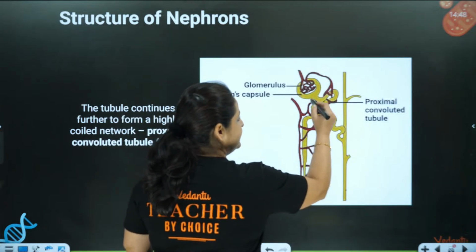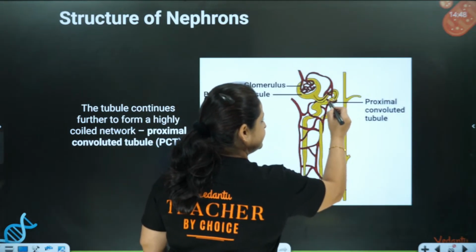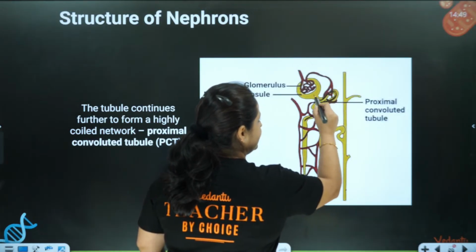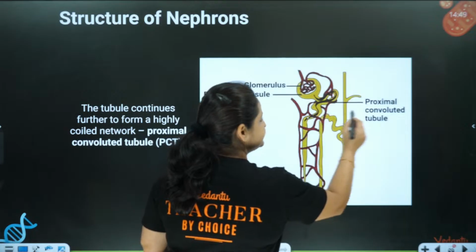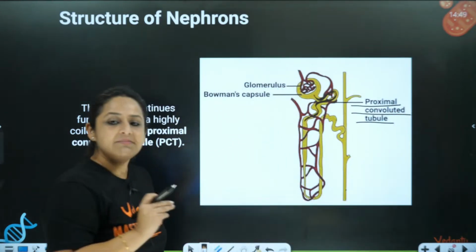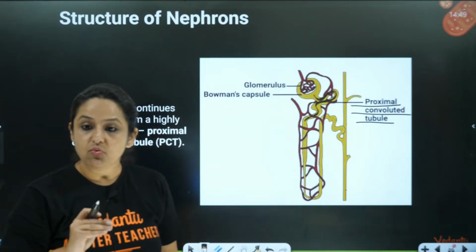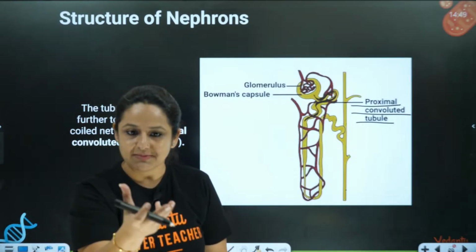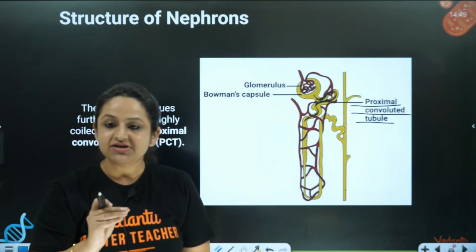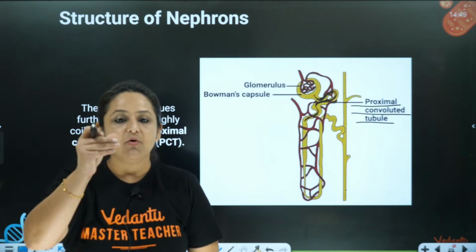The first part is done. Now comes this part. See, this coiled part of the tube is called the proximal convoluted tubule. Proximal means near. Near to what? Near to the Bowman's capsule, near to the glomerular network. Majorly it is the Bowman's capsule.